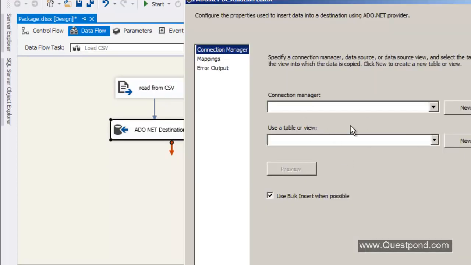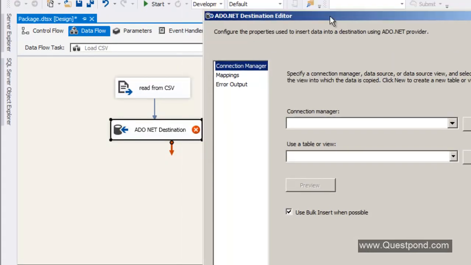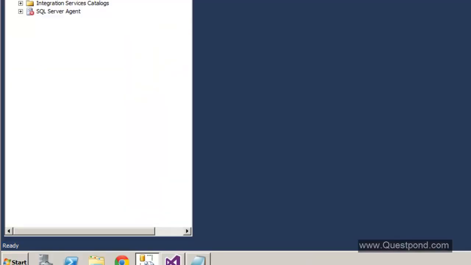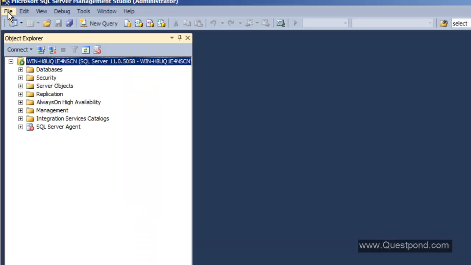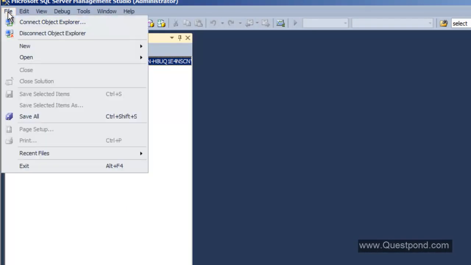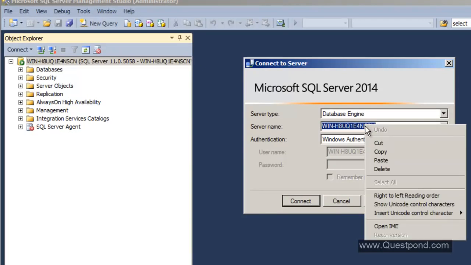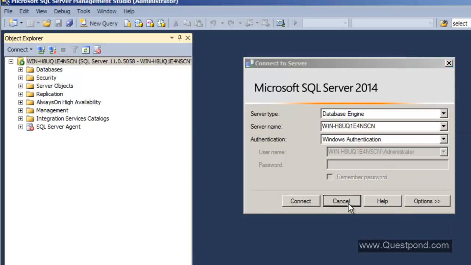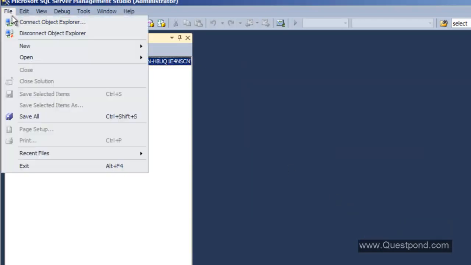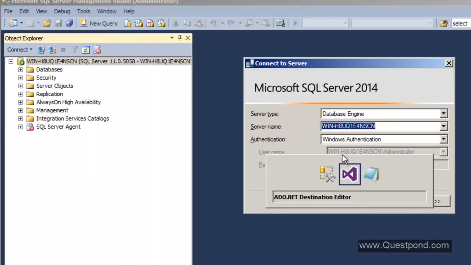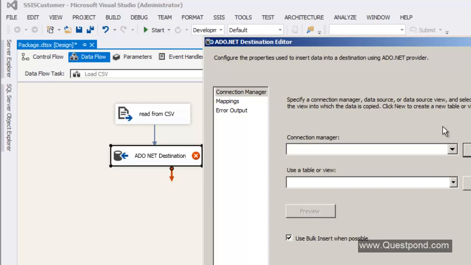And here again, we need to specify the connection manager, but this time the source at the other end is SQL Server. So let us go to our SQL Server here. We need to get the server name. To get the server name, you need to click on File and then Connect, and whatever server name you get here, you're going to copy this. Again, I repeat, you need to click on File, Connect, and you can copy the server name from here, and I'll say new.